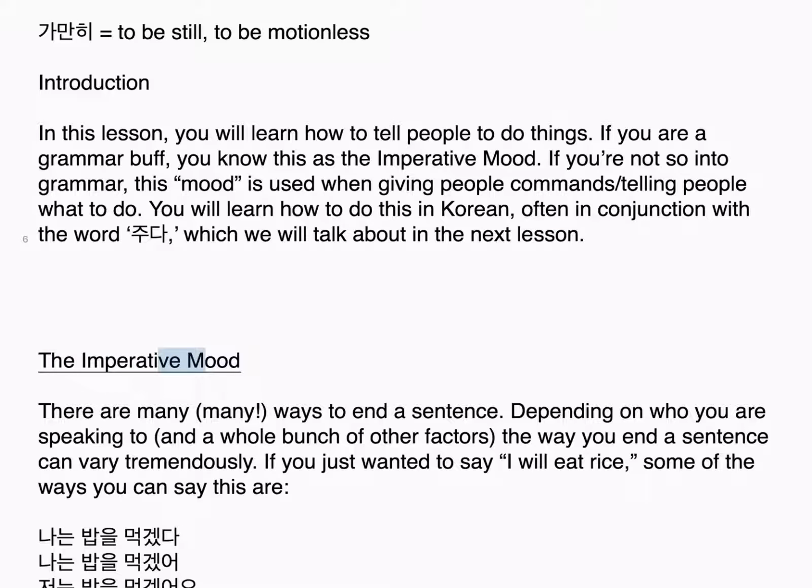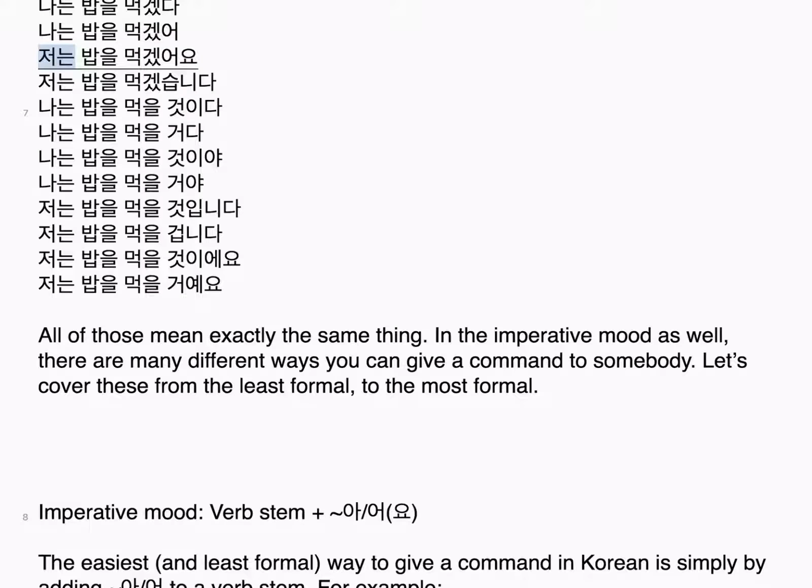The imperative mood. There are many ways to end a sentence, depending on who you are speaking to, and a whole bunch of other factors. The way you end a sentence can vary tremendously. If you just wanted to say I will eat rice, some of the ways you can say this are: 나는 밥을 먹겠다, 나는 밥을 먹겠어, 저는 밥을 먹겠어요, 저는 밥을 먹겠습니다, 나는 밥을 먹을 것이다, 나는 밥을 먹을 거다, 나는 밥을 먹을 것이야, 나는 밥을 먹을 거야, 저는 밥을 먹을 것입니다, 저는 밥을 먹을 겁니다, 저는 밥을 먹을 것이에요, 저는 밥을 먹을 거예요. All of those mean exactly the same thing.